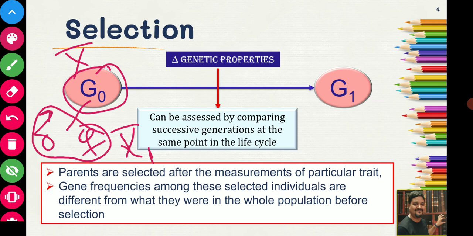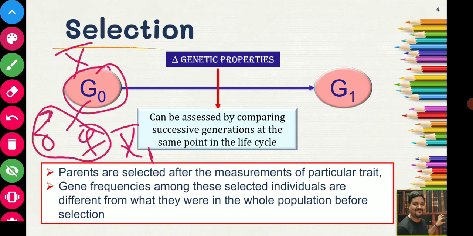If you have understood the concept of selection, you will tell that this x1 bar will always be greater than x bar, because we have selected these male and female animals based on their improved production.